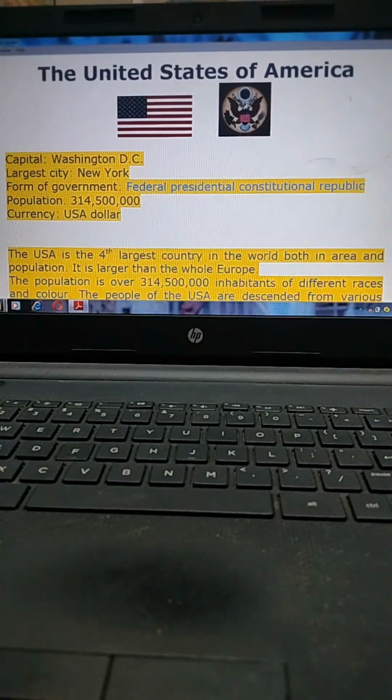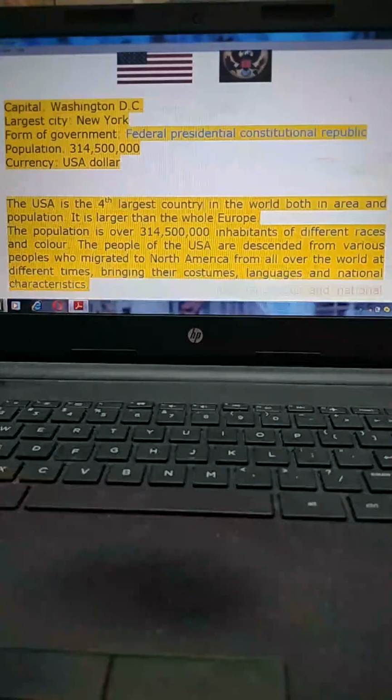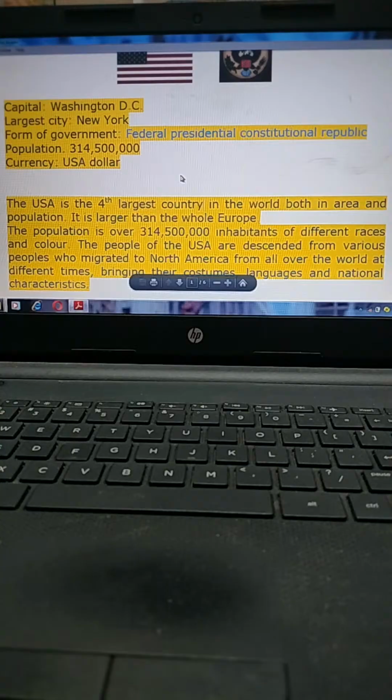Form of the government, federal presidential constitutional republic, population 314 crore 5 lakhs almost, currency US dollar. The USA is the fourth largest country in the world, both in area and population. It is larger than the whole Europe. The population is over 314 crore 50 lakhs inhabitants of different races and colors.